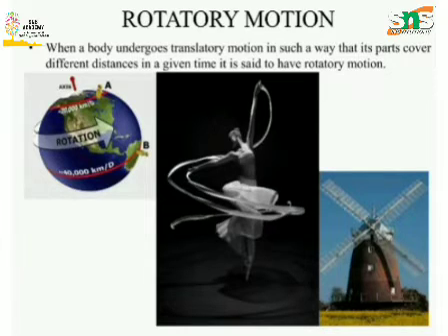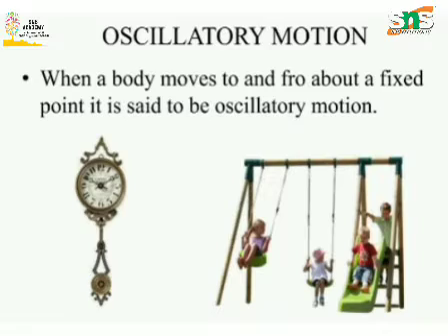The next type of motion is periodic motion. Periodic motion is otherwise called oscillatory motion or vibratory motion. For example, you can take a pendulum, a string attached to a bob. It starts moving, right? You can also take the example of a ding dong bell. Periodic motion is defined as to and fro motion, which is otherwise called front and back motion of the object, called periodic motion or oscillatory motion.